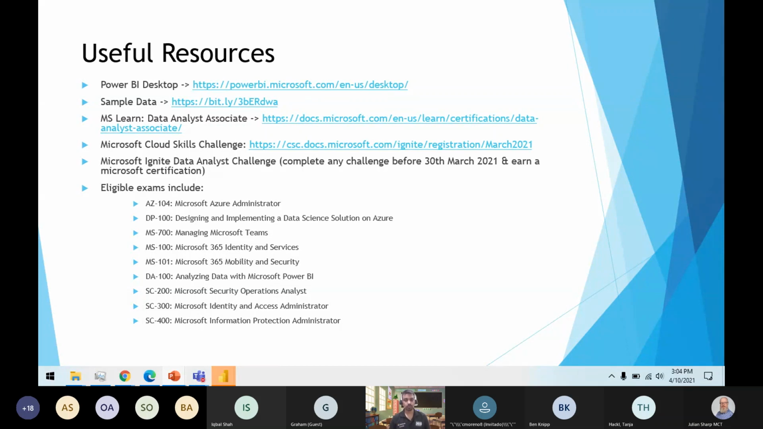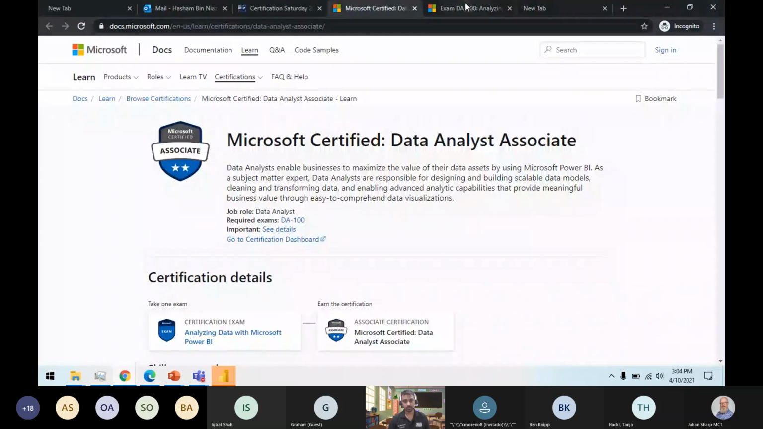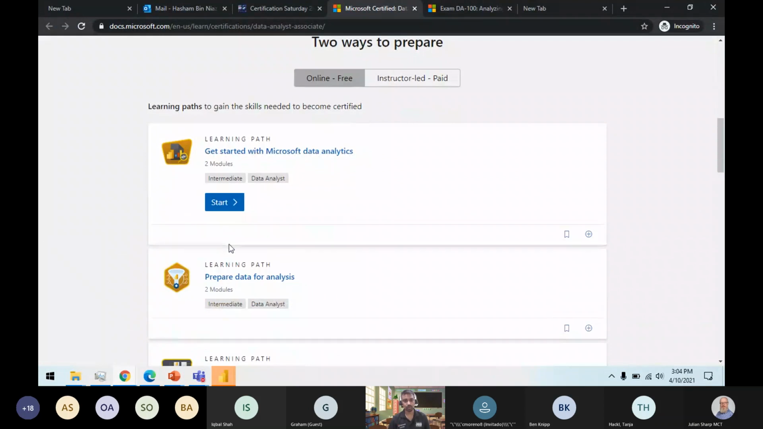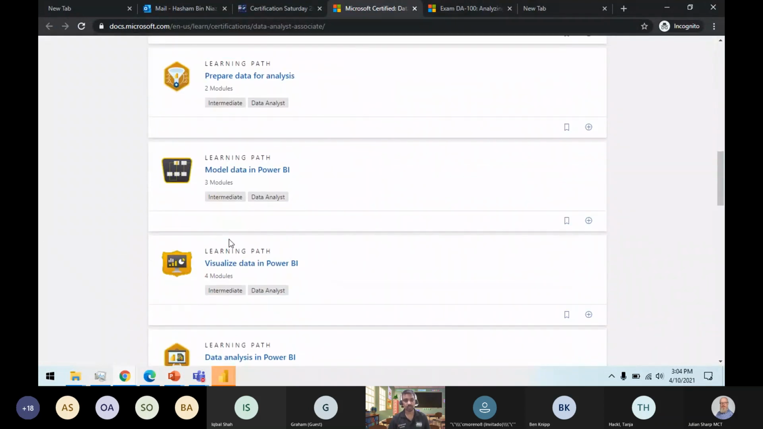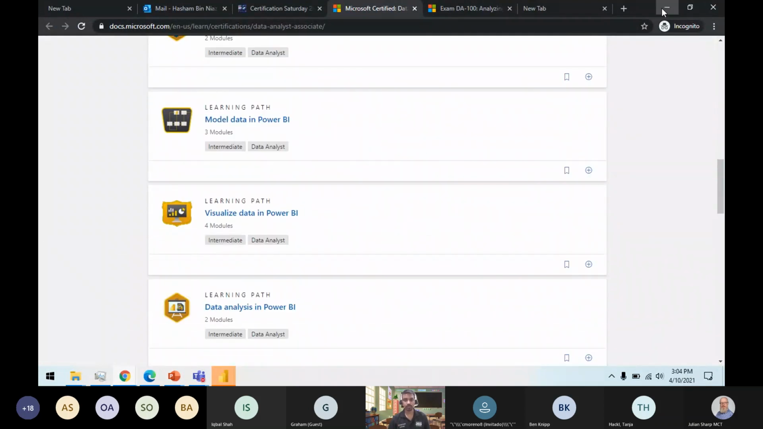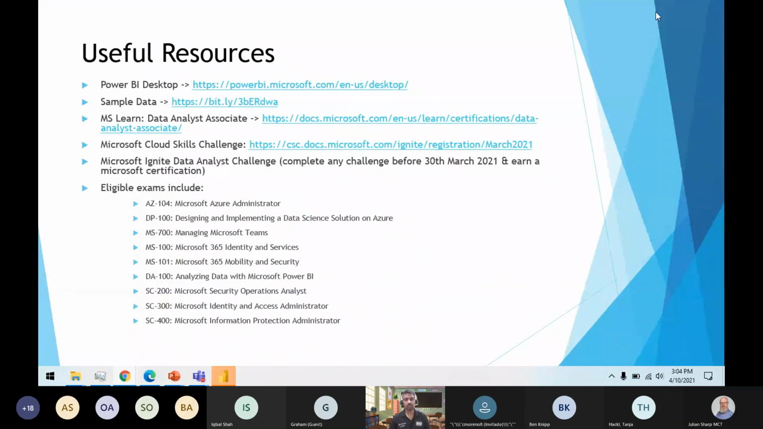You can browse through this URL and find your Microsoft Learn path. You can go through all the Learn content. They have different modules designed, so Microsoft Learn is one of the best resources.